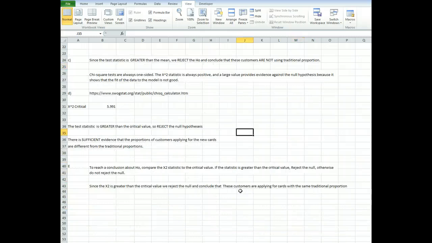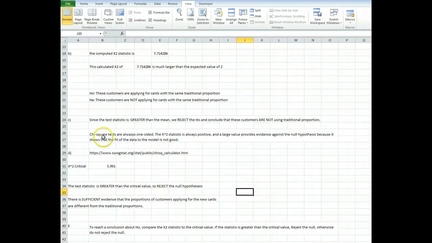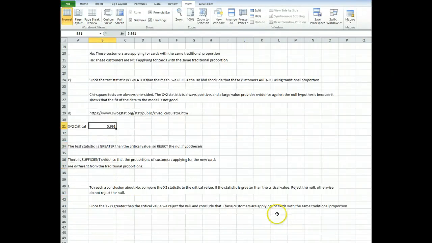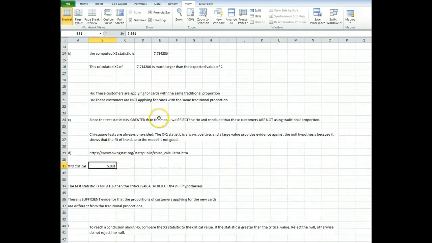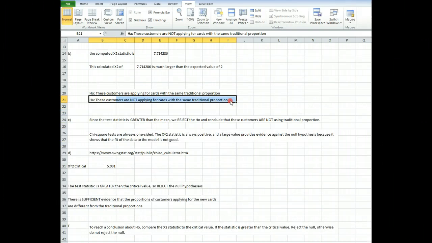Alright. Now, to reach a conclusion about the null hypothesis, you compare the statistic for chi-squared to the critical value. If the statistic is greater than the critical value, then you reject the null, which is the case here. The statistic we got was 7.71, critical value was 5.991. Calculated is greater than critical, so we reject the null hypothesis, which means that the alternative hypothesis is true.